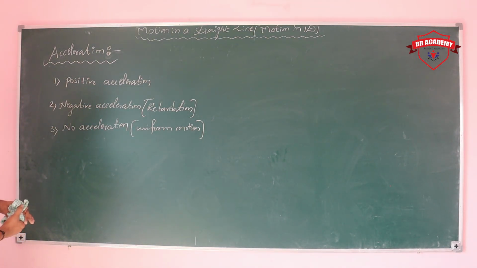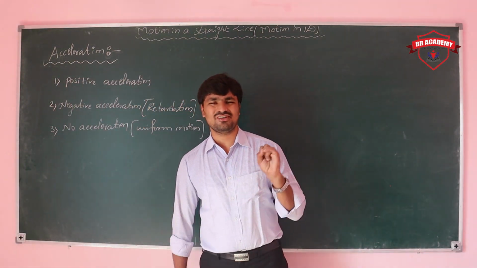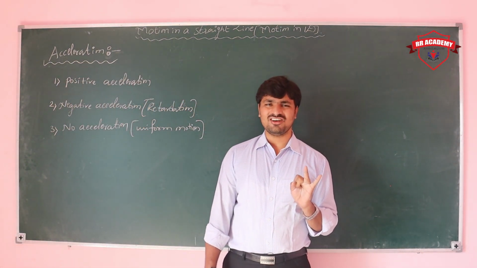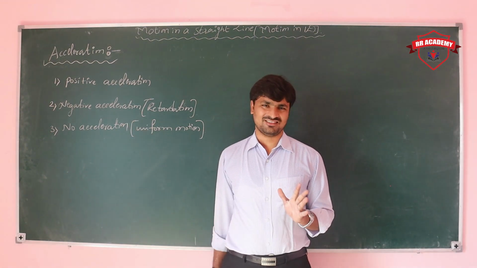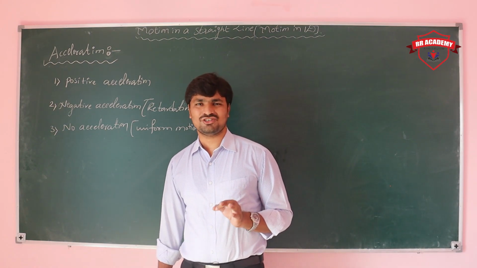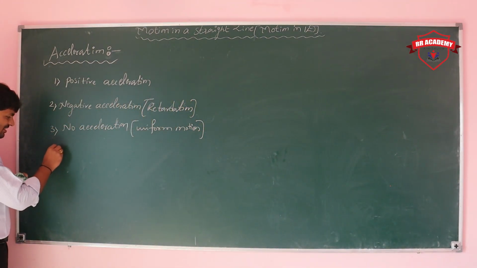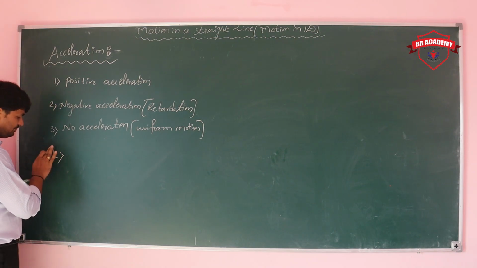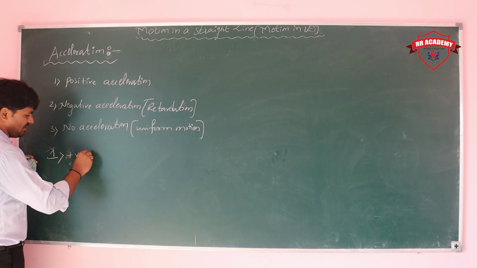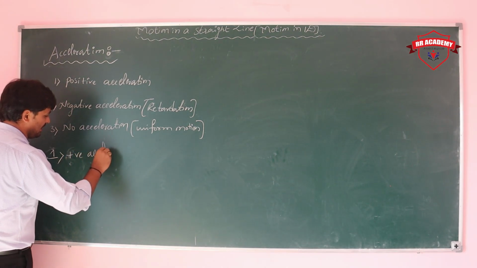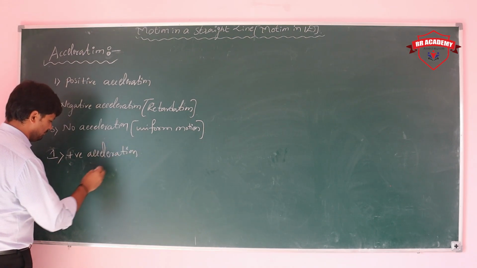Based on directions or the values, we can divide acceleration into 3 types: positive acceleration, negative acceleration, and no or zero acceleration. We'll start from positive acceleration. What is positive acceleration? The velocity of the particle changes, and the change should be positive.